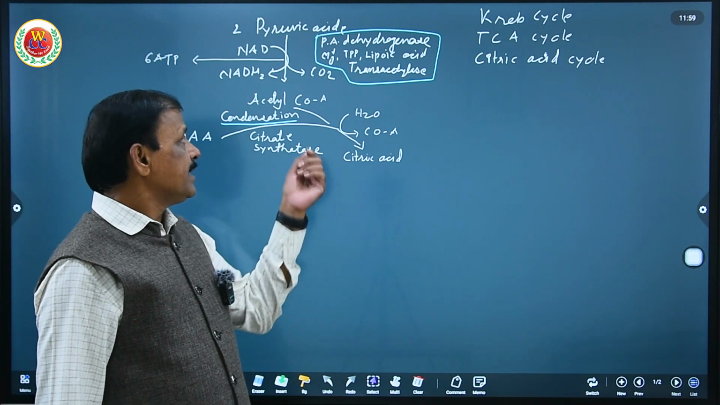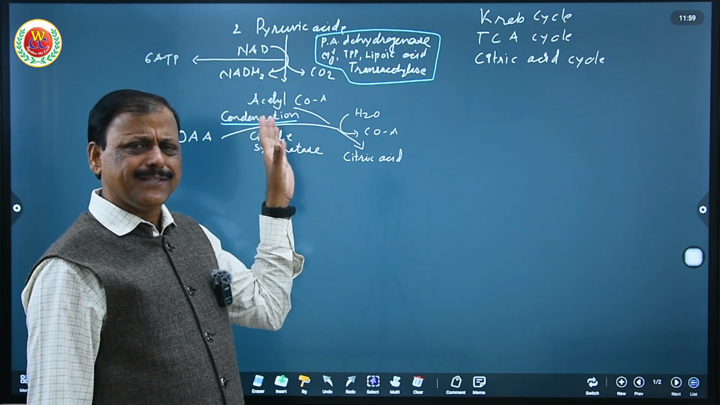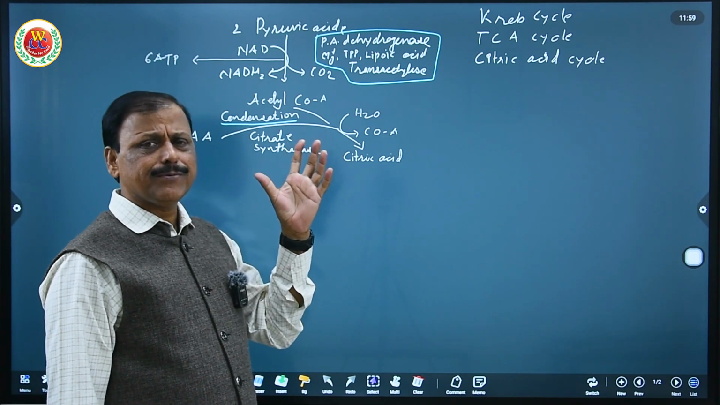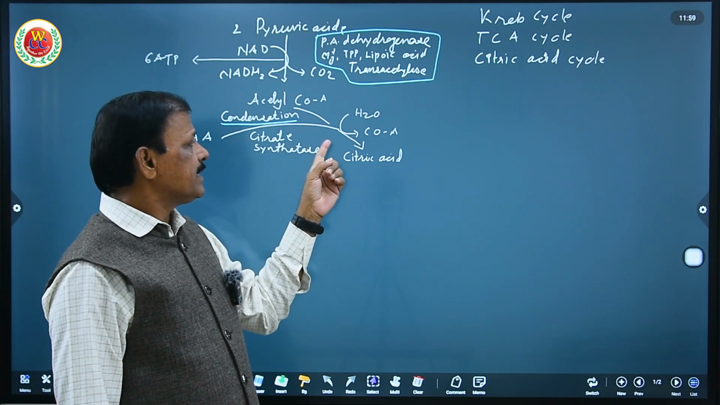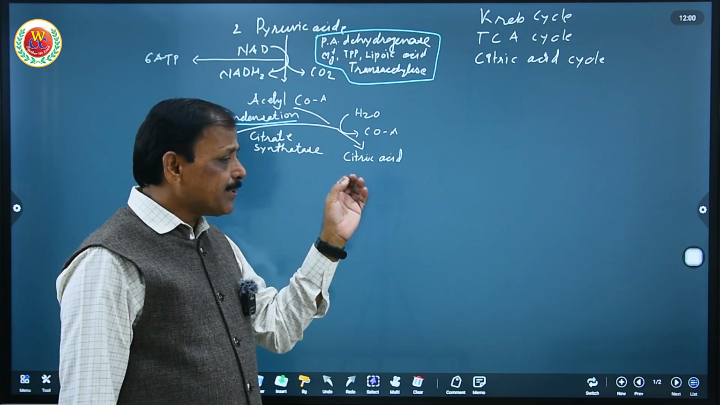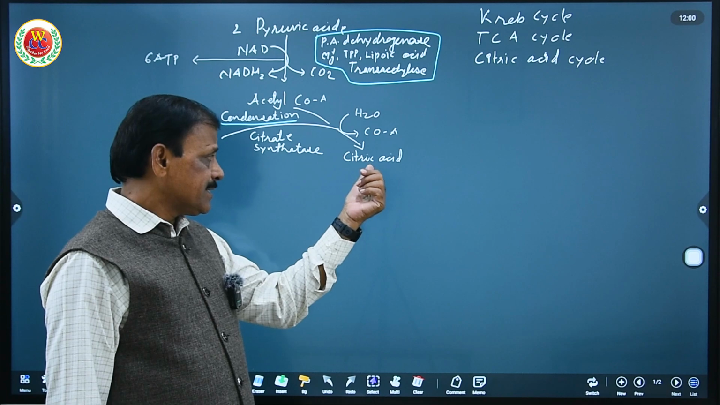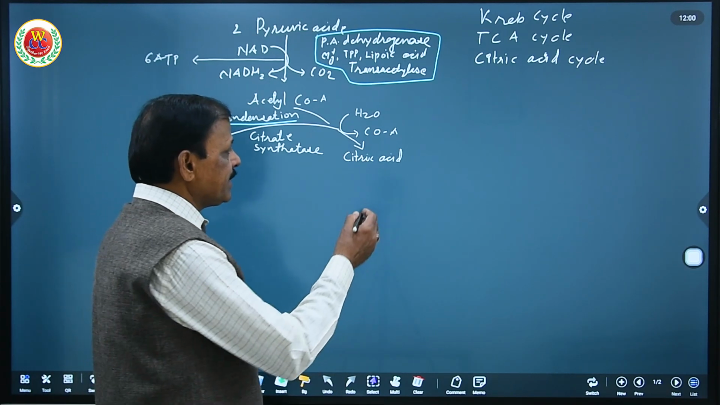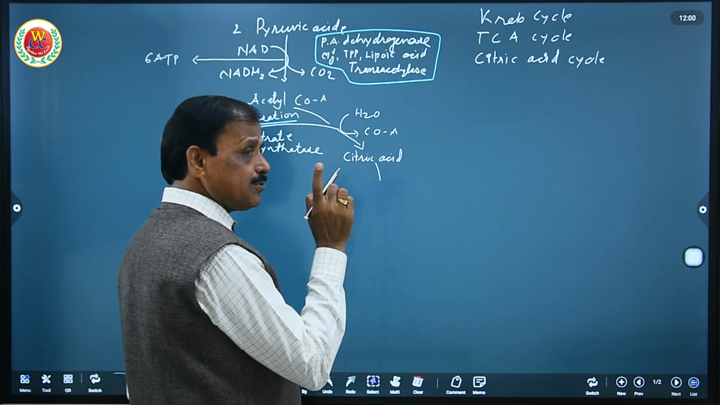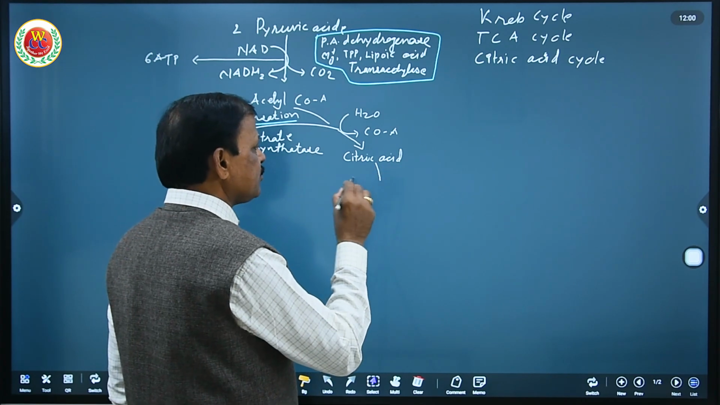See friends, each and every step is very easy. Once you practice this cycle twice or thrice, everything will be remembered. Every step you have to remember, what is going on, step by step. Now this citric acid undergoes isomerization to produce isocitric acid, but it has two steps.